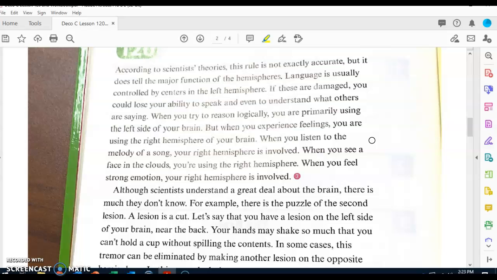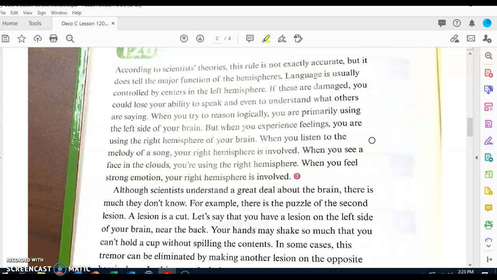When you try to reason logically, you are primarily using the left side of your brain. But when you experience feelings, you are using the right hemisphere of your brain. When you listen to the melody of a song, your right hemisphere is involved. When you see a face in the clouds, you're using the right hemisphere. When you feel strong emotion, your right hemisphere is involved. Let's listen to question number 3.